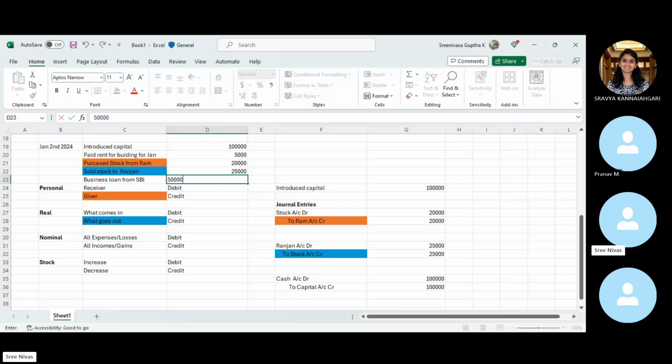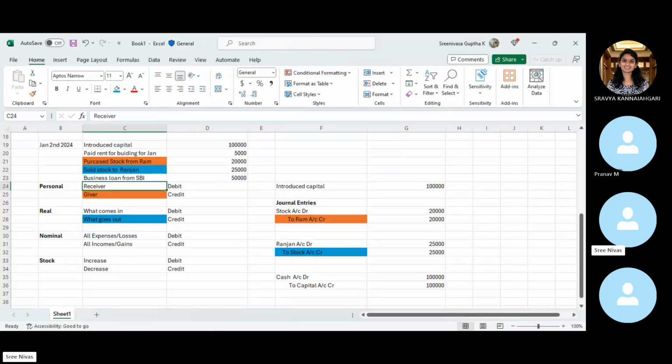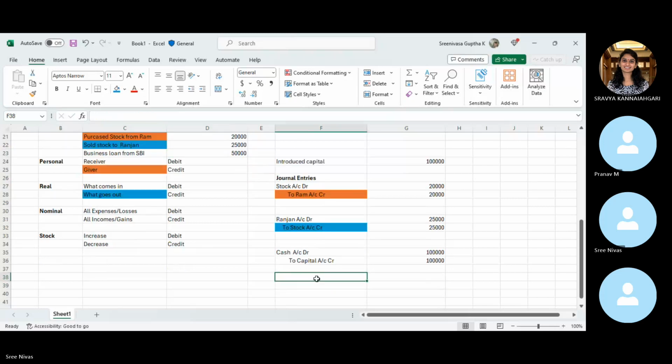That's around 50,000. So how will you record this transaction? Here it is pure hard cash. You can see the transaction: we have already received 50,000 in our bank account from SBA. So we are receiving the cash.